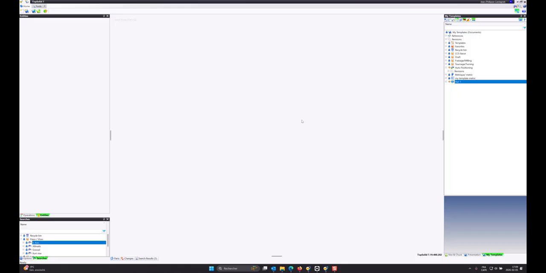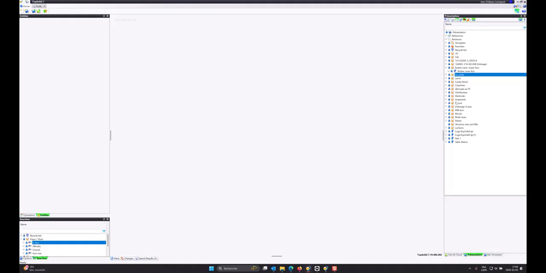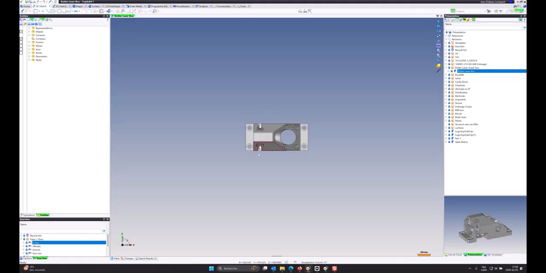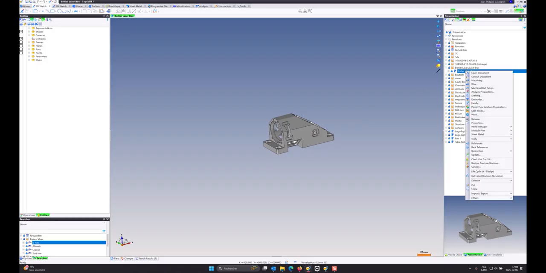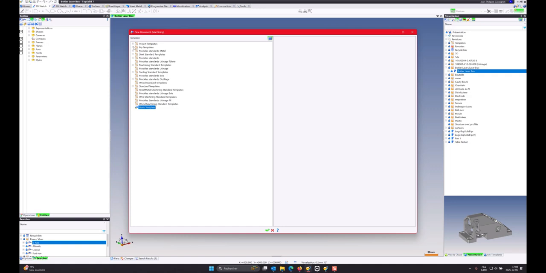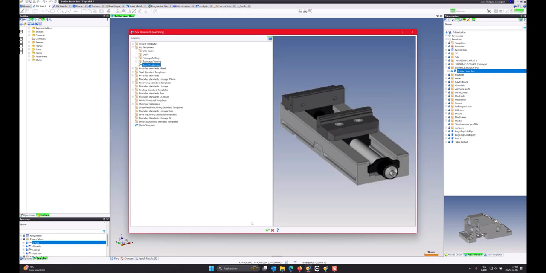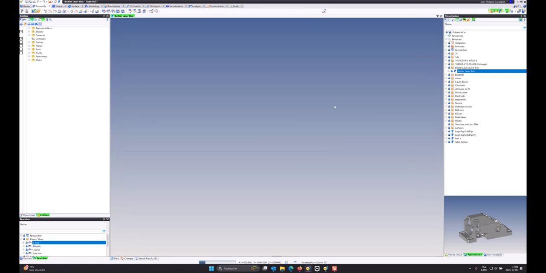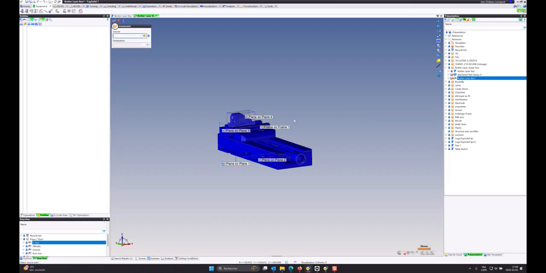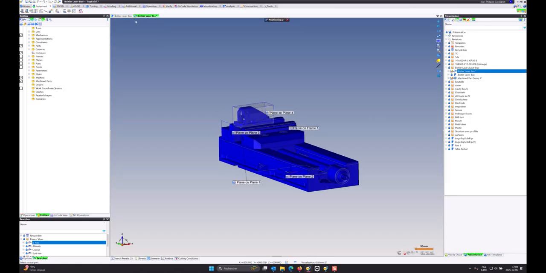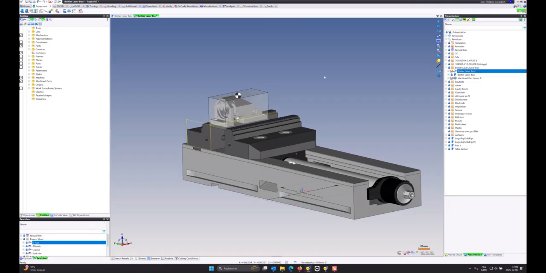Today we're going to look at something that went a little bit under the radar, the automatic positioning. The idea with this is to grab a part that you receive or design, and by doing a right mouse click, machining, using your template, the part will automatically mount itself onto the vise, close the vise, and be ready to machine.